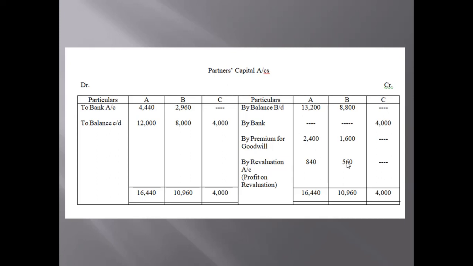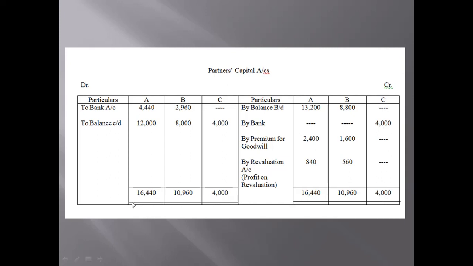As you can read in the question, after completion of these arrangements, the capital accounts of A and B were to be reduced to 12,000 and 8,000 respectively by paying the surplus to them in cash. How do we do this? Before we do this, on the debit side entry, first get the total of the credit column. A's total will be 16,440, B's total will be 10,960 and C's will be 4,000. Write the same total out here.